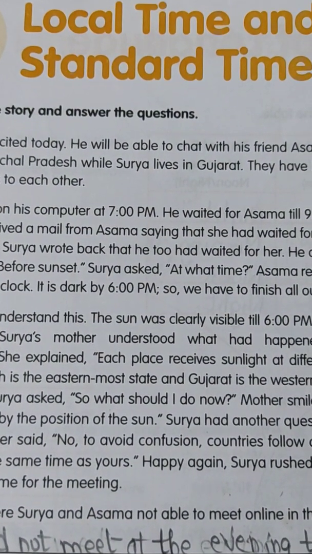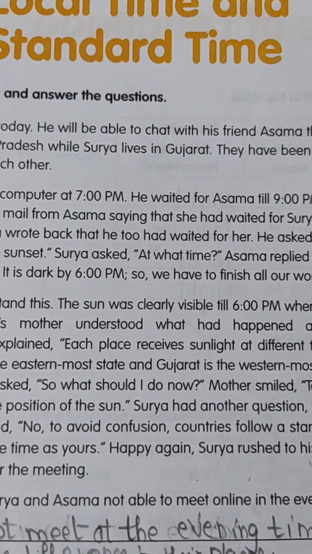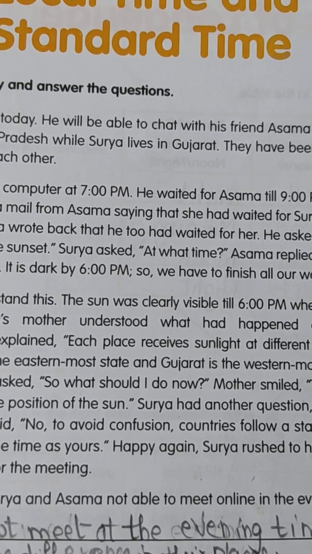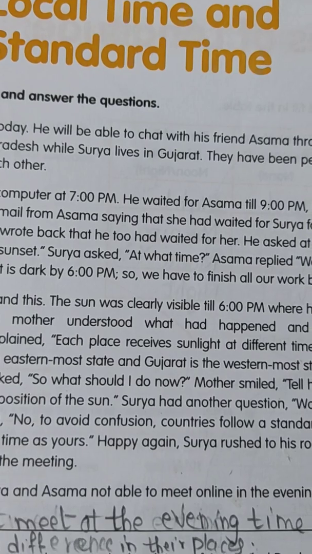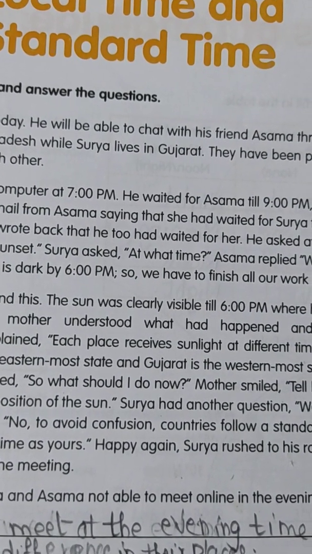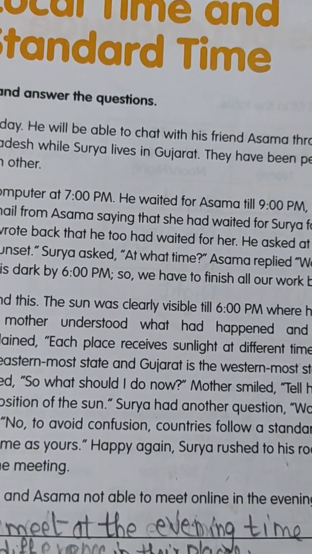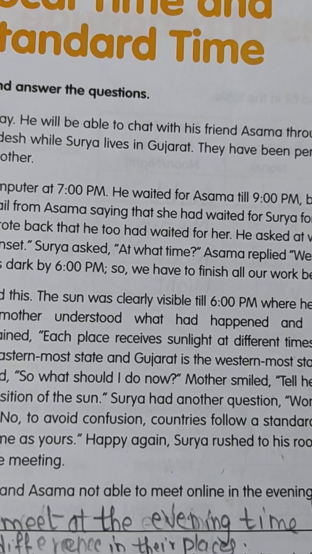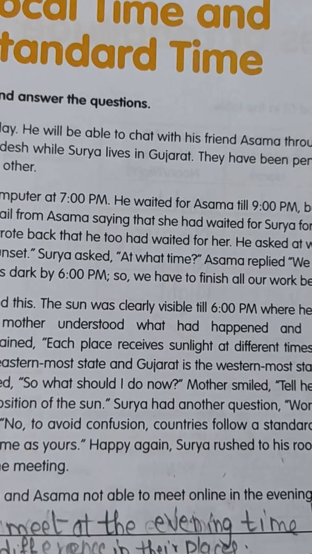We can follow the local time of our place, but this can cause problems when we have to communicate with people living at different longitudes. Therefore, to avoid confusion, people within a country follow one standard time only.